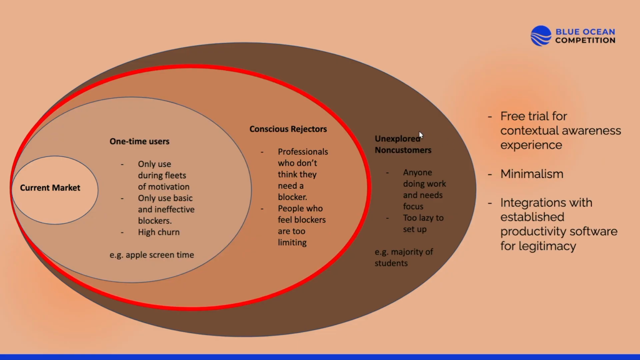Then we have the conscious rejectors. These are professionals who don't think they need a blocker or they think it's too limiting. So this is why it's extremely important we offer a free trial for them to experience AI blockers and see how it's better that it's contextually aware. And next we'll see that Sanctum is extremely minimalistic and professional, and we'll have integrations with established productivity software for legitimacy. Things such as Todoist, where we can integrate to-do lists like we mentioned.